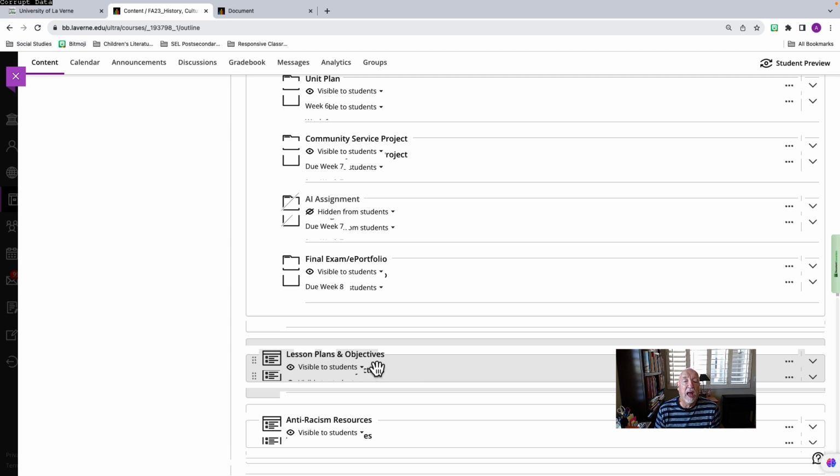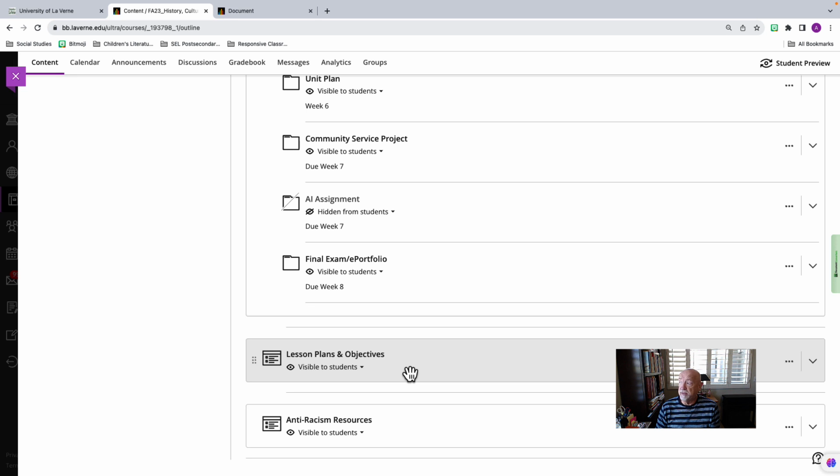It also has how to write an objective. You have to write an objective in each of your lesson plans, and in fact, you'll be writing an objective the very first week of class here, and in that objective you're going to make sure you write it in an ABCD format. If you don't know what that is already, if you haven't had me already, check out the video that's in this folder, and it talks about what an ABCD objective is: measurable and observable.